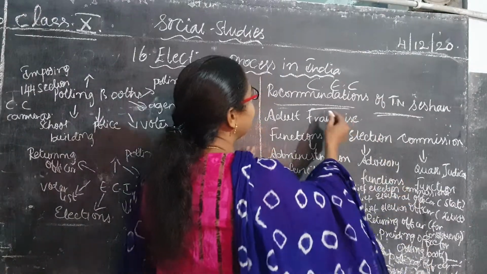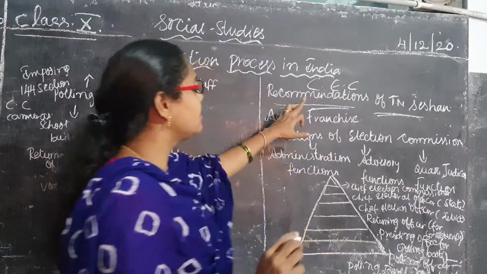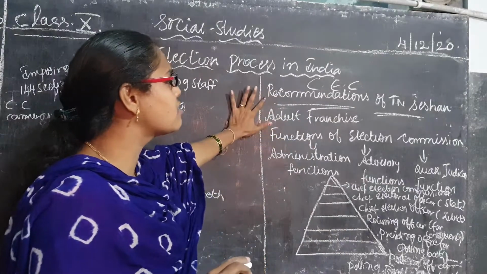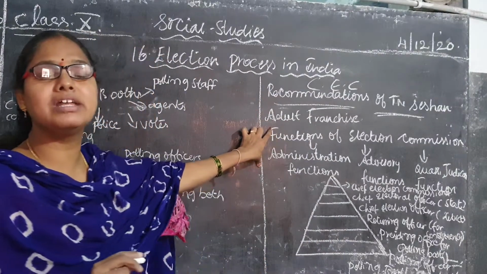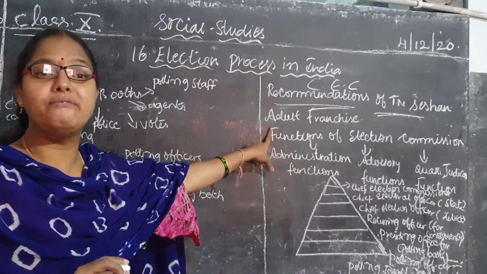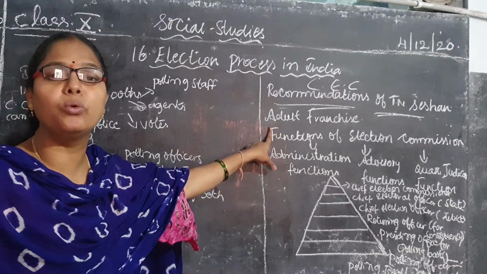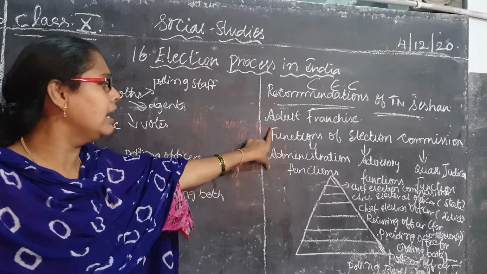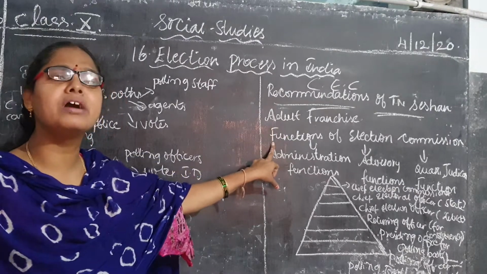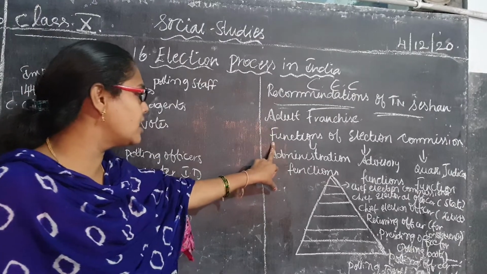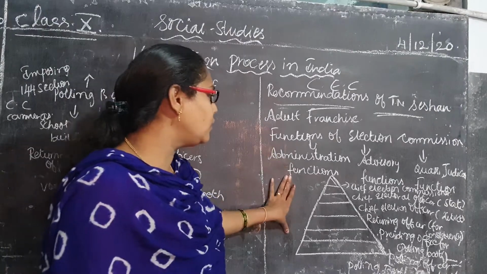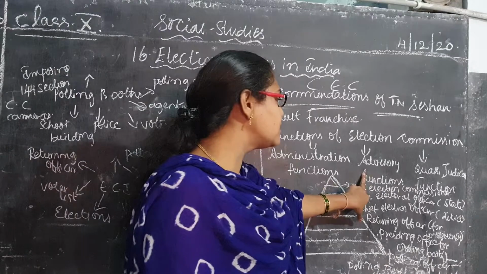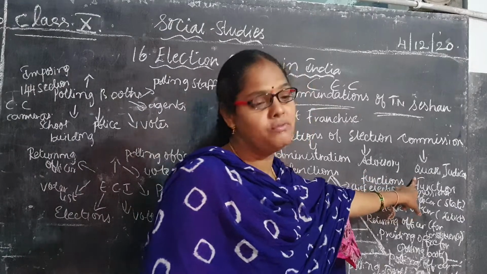Now these are the recommendations. CEC I have explained, and the recommendations of TN Seshan are also over. What is adult franchise? Adult franchise is nothing but every citizen having the right to vote after attaining the age of 18 years. We are coming to the functions of the Election Commission. What are the three functions of the Election Commission? Administrative functions, advisory functions and quasi-judicial functions.